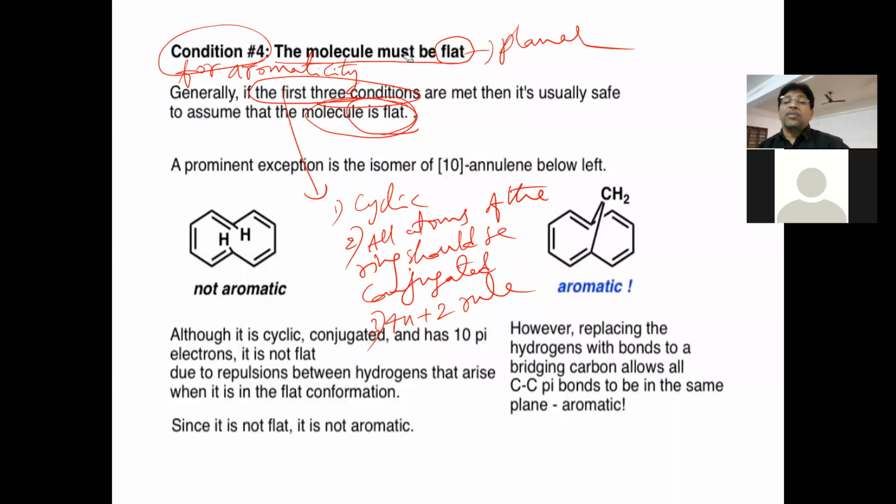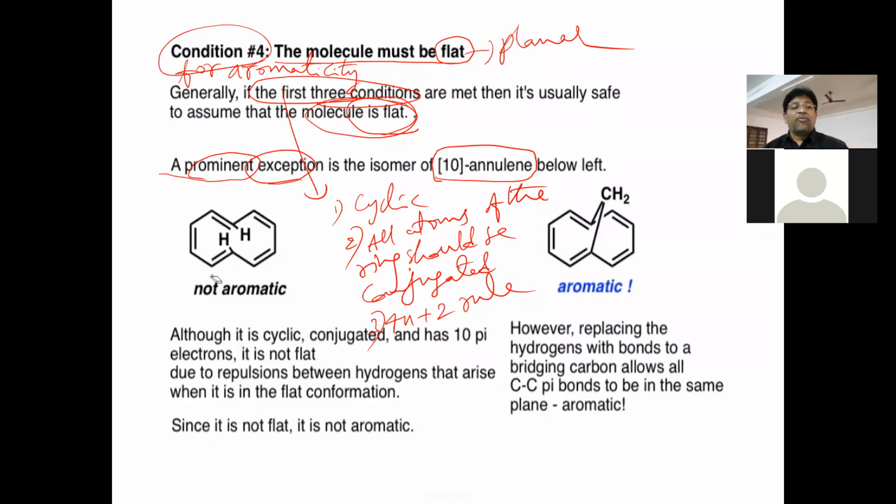If the first 3 conditions are fulfilled, automatically the molecule gets a flat geometry, planar geometry. Here one exception is there. A prominent, meaning important, exceptional case is an isomer of 10-annulene, a compound called 10-annulene.